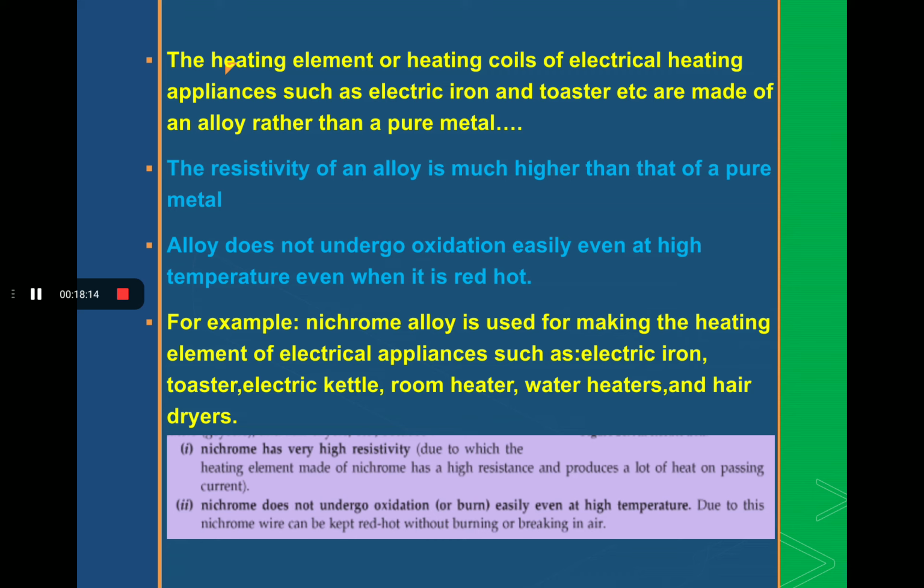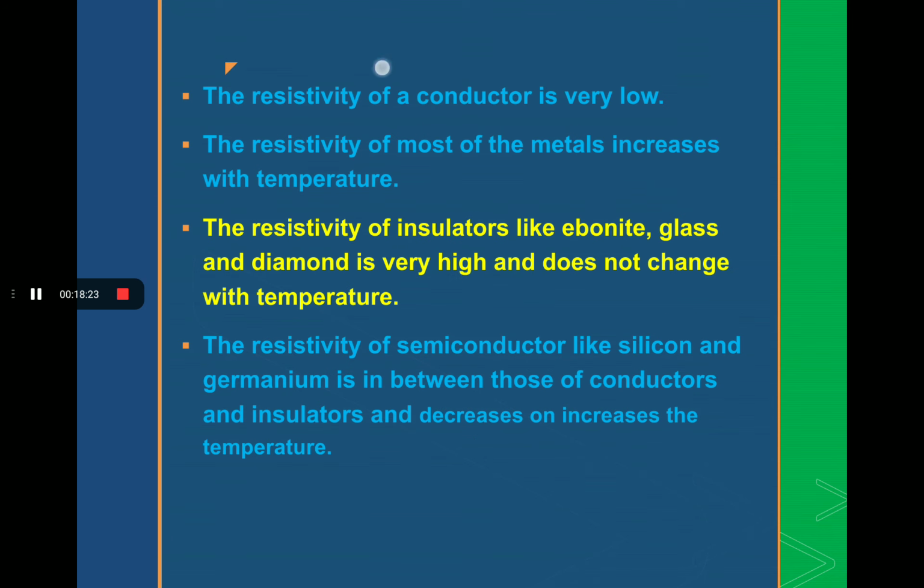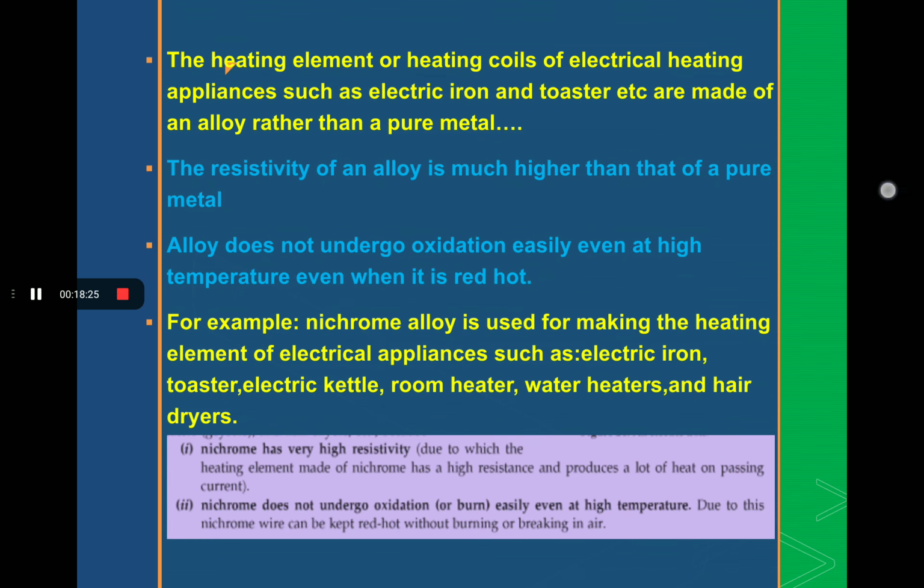Now, one of the most important topics, which is one of the NCERT questions, is the heating element or heating coil of electrical heating appliances. Students, we use so many electrical appliances in our home like electric iron, toaster, water heater, room heater, electric kettle.